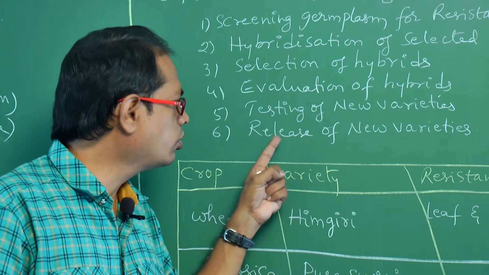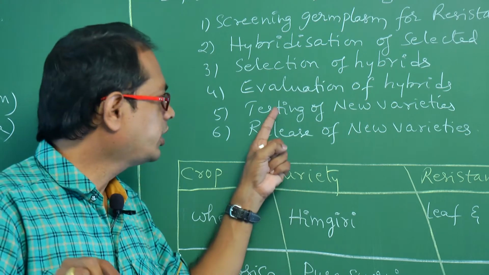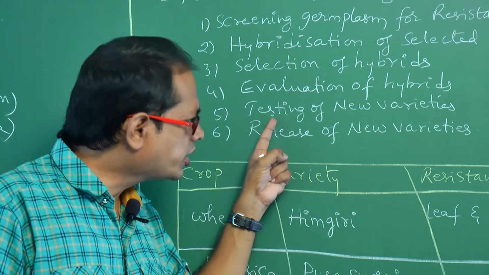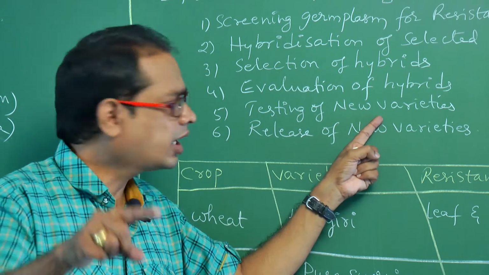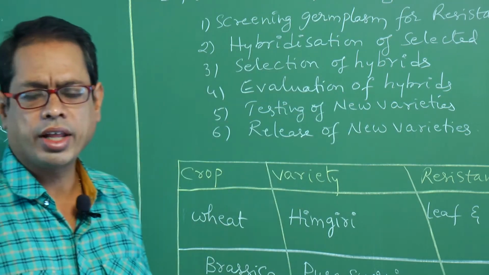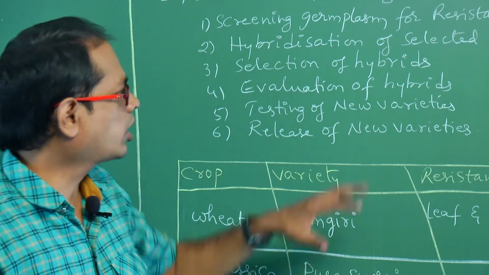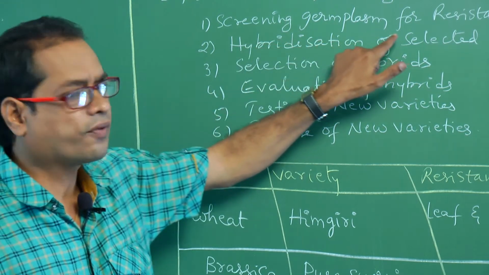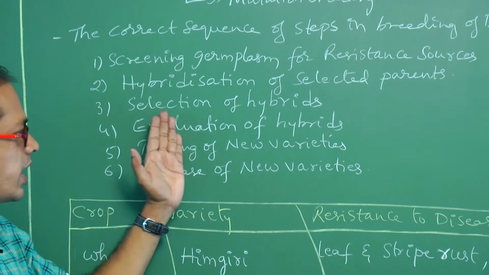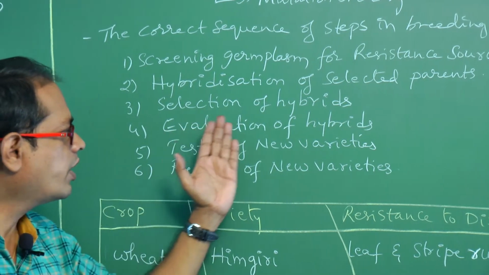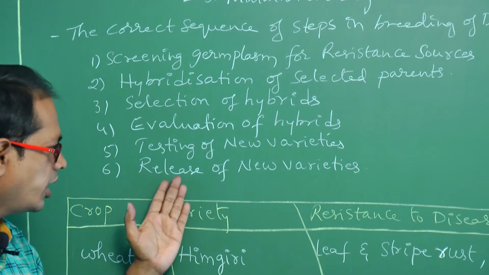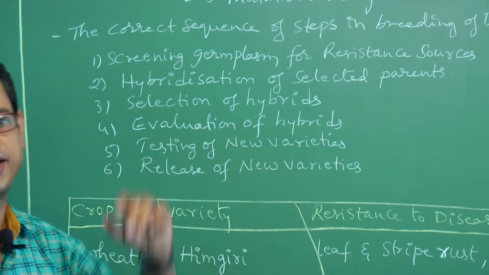In the textbook, these two are in one line, one point: testing and release of new varieties. Of these two, which one is first? Testing of new varieties is first, and later release of new varieties. So these are the steps involved in plant breeding for disease resistance: screening germplasm for resistant source, hybridization of selected plants, selection of hybrids, evaluation of hybrids, testing of hybrids or new varieties, and release of hybrids or new varieties.